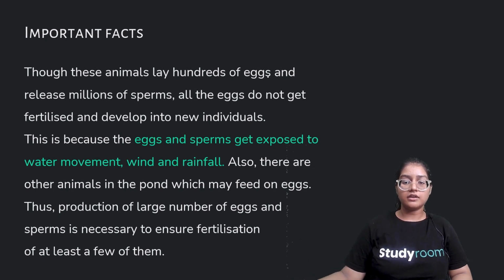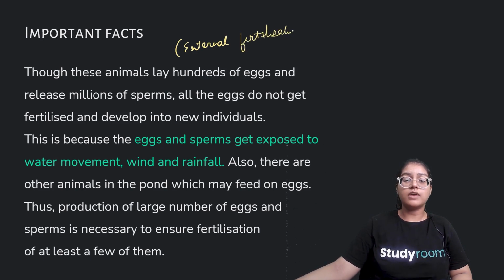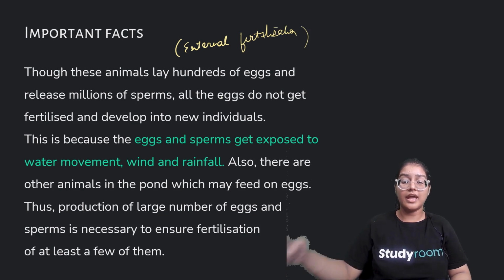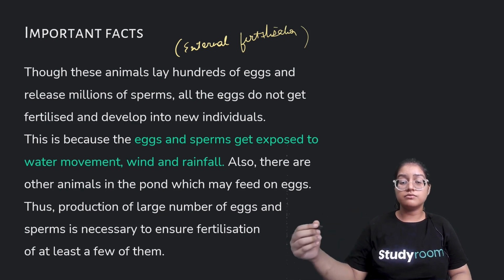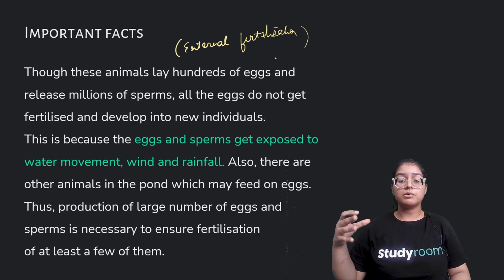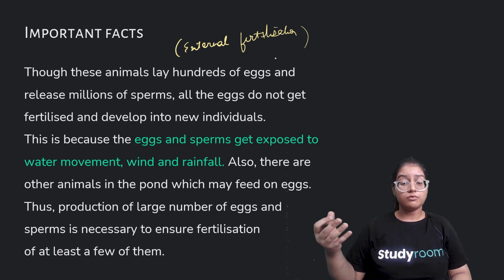Though these animals lay hundreds of eggs and release millions of sperms, all the eggs do not get fertilized and develop into new individuals. This is about organisms which do external fertilization. They release thousands of eggs and millions of sperms to ensure that their eggs are fertilized. But not every egg or every sperm fuses. This is because eggs and sperm get exposed to water movement, wind, and rainfall. In water there are waves, and other organisms may eat the egg or sperm.